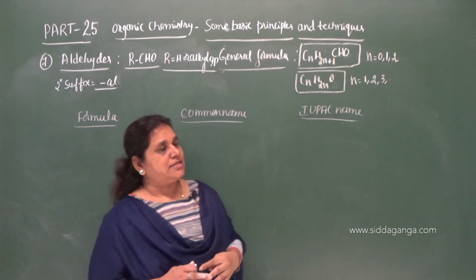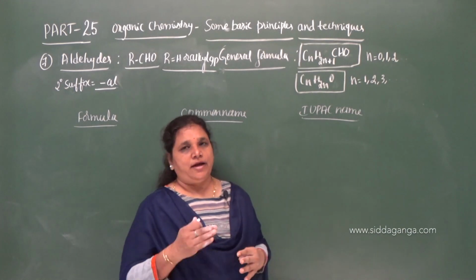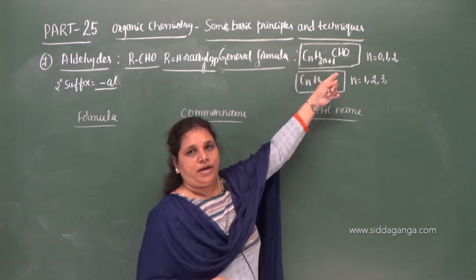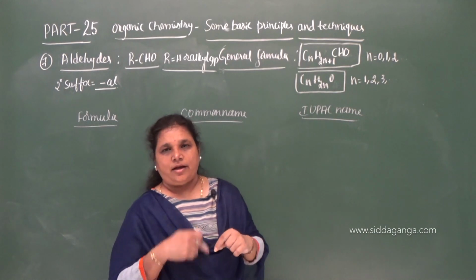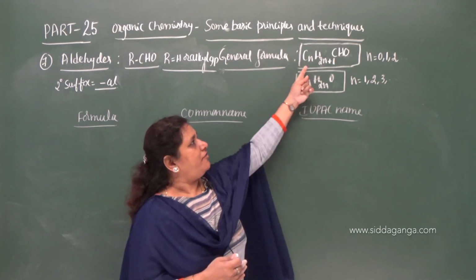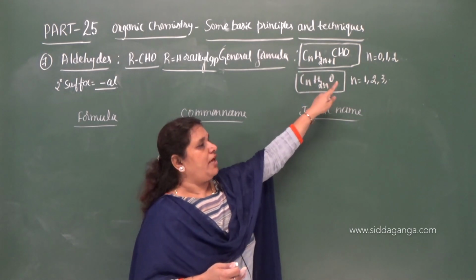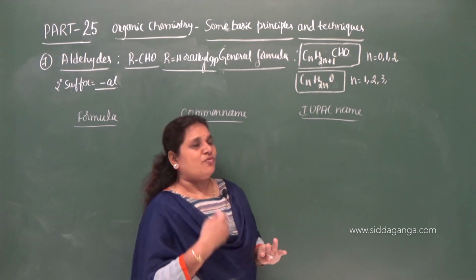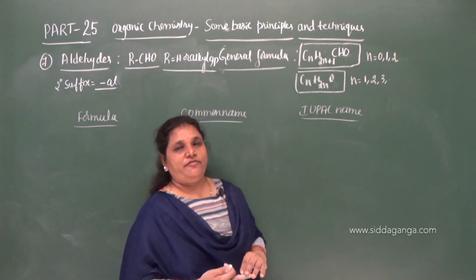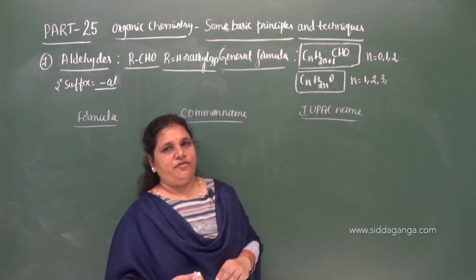Just like in carboxylic acid the functional group had a carbon, in aldehyde also there is a carbon, and we need to consider that carbon to the root word. So therefore CnH2n plus 1 CHO, and the value of n, number of carbon atoms starts with 1. Therefore the value of n must be 0, 1, 2, 3, that we had to give.